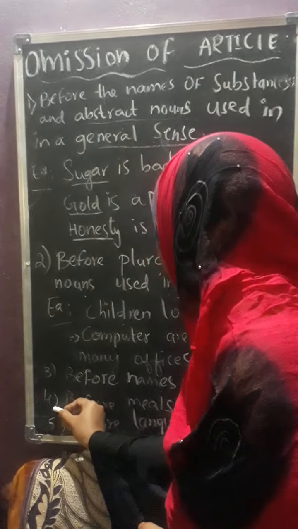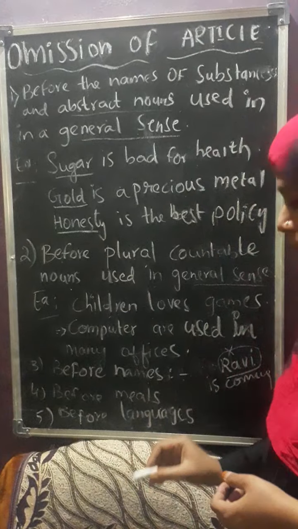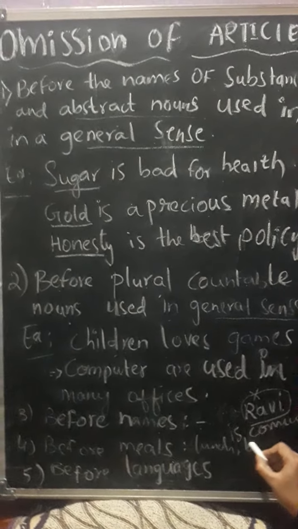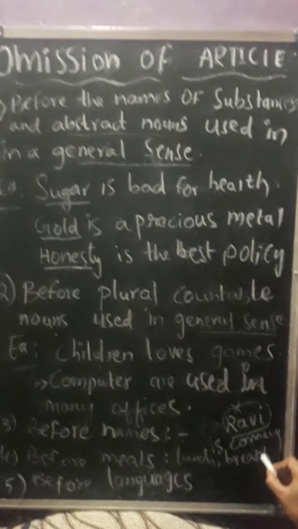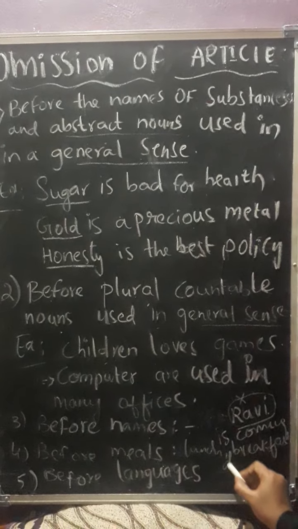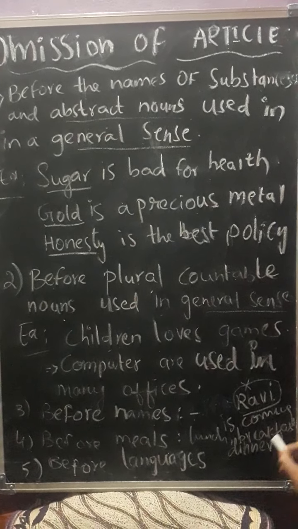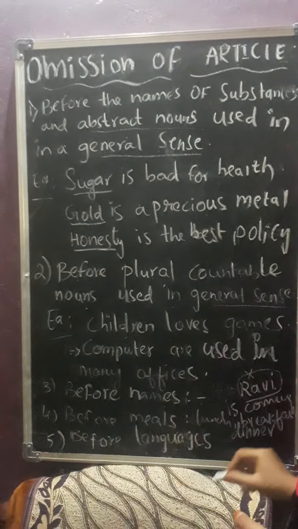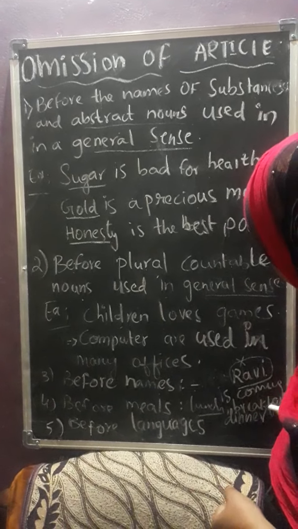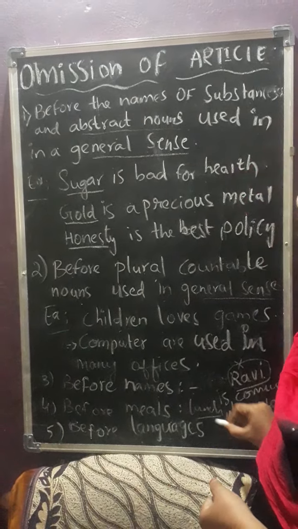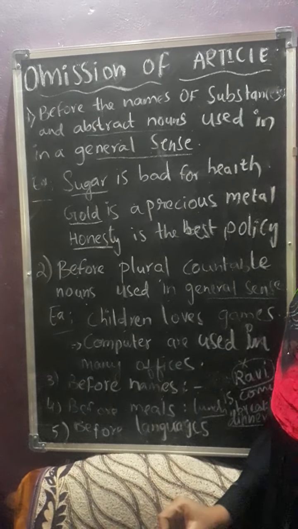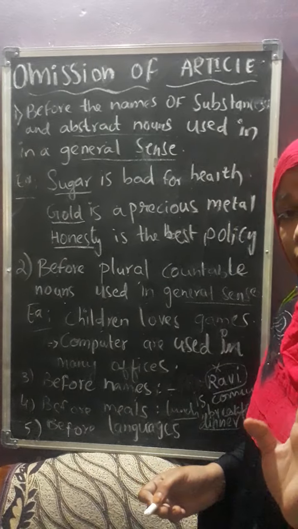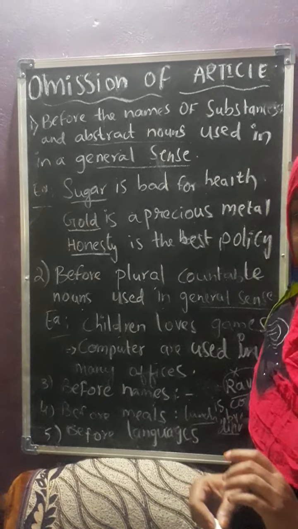Then we have the next point: before meals. You all know meals: lunch, breakfast, dinner. Here also you will not put any article, or the article is omitted. With lunch, with breakfast and with dinner, you have to construct small sentences. If I construct them here, what is the use? Nothing. But if you are understanding, then you have to write your own sentences.